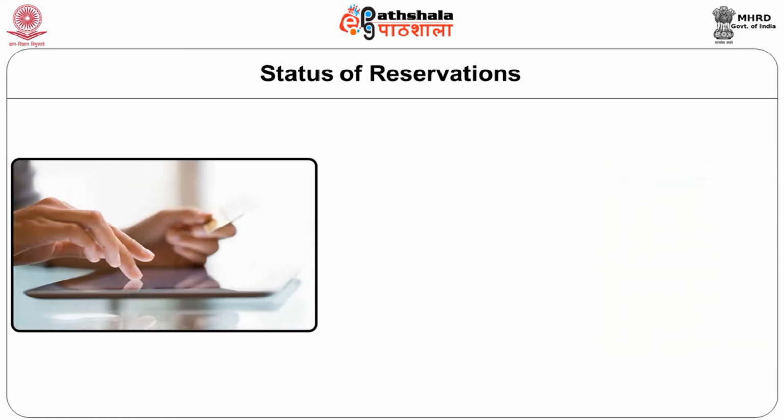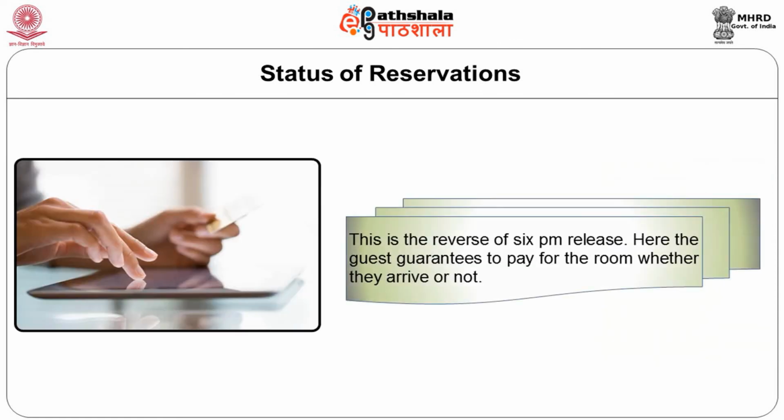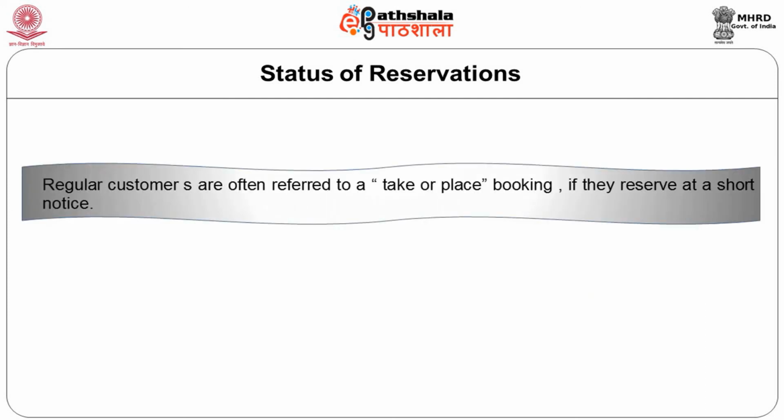Next is guaranteed arrival. This is the reverse of 6 p.m. release. Here, the guest guarantees to pay for the room whether they arrive or not. The other term to know is take or place, which is termed as T or P.